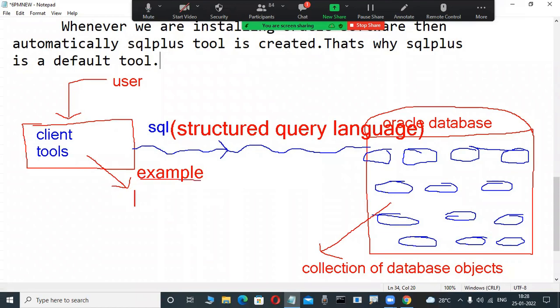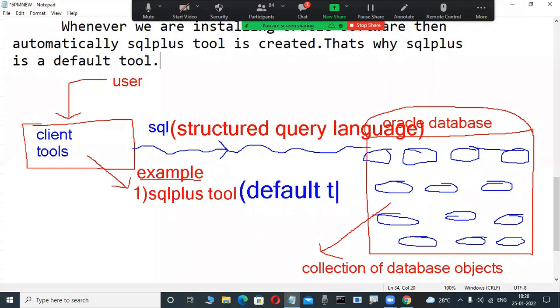The first one, very important, is SQL Plus. SQL Plus is a command line interface. Daily we use the SQL Plus tool. You are not required to load this tool. Whenever we install the Oracle software, this tool is automatically available. I will show you all of this practically. This is also called the default tool.